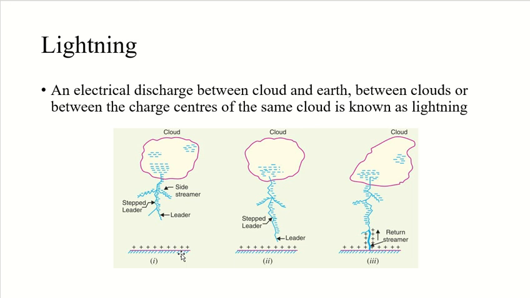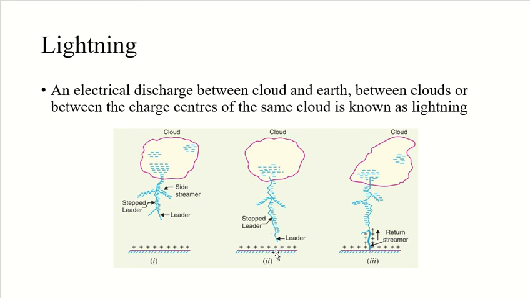As the charge acquired by the cloud increases, the potential between cloud and earth will also increase, and therefore the gradient in the air will increase. And when this potential gradient is sufficient to break down the surrounding air, the lightning stroke will start, right? What will happen when that occurs? As soon as the air near the cloud breaks down, a stream called the leader stream or pilot stream starts to form from the cloud towards the earth and carries charge with it, as you can see in the second figure.